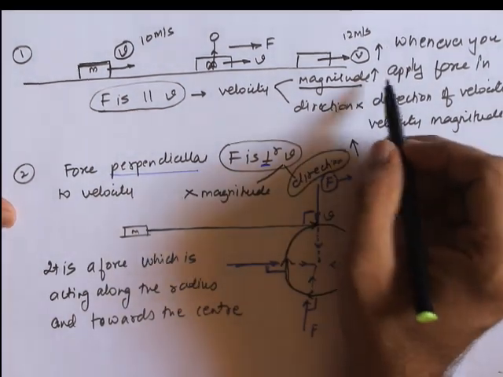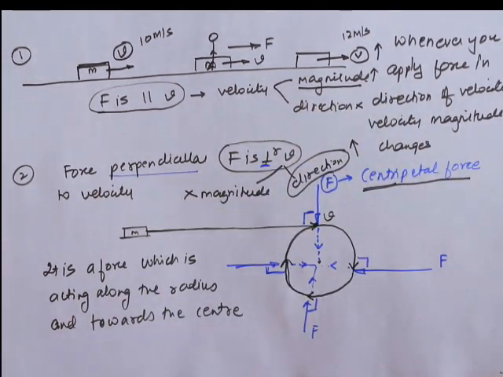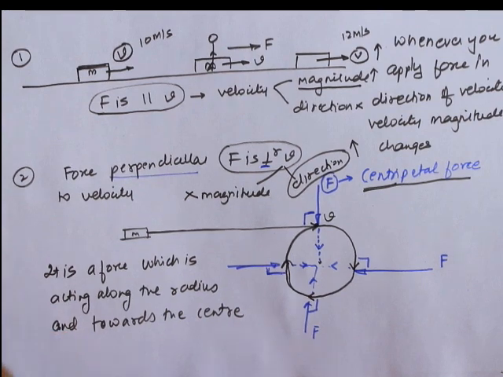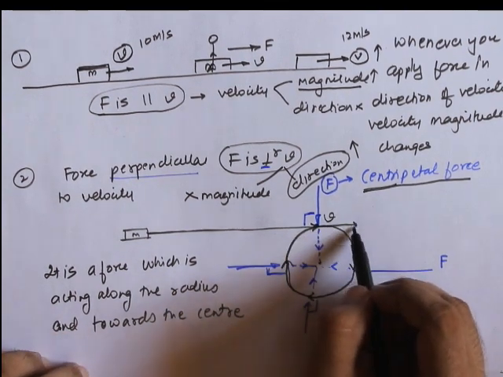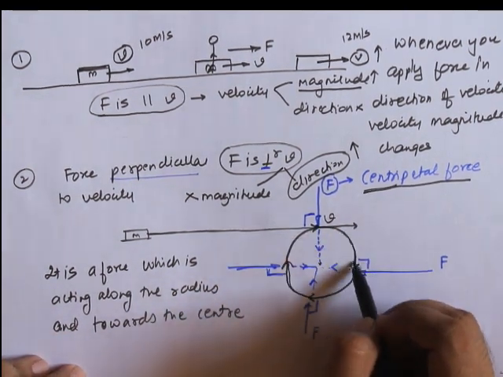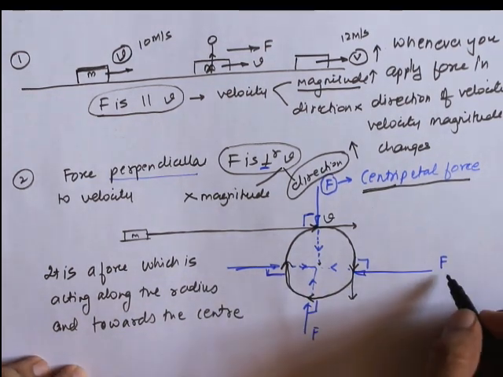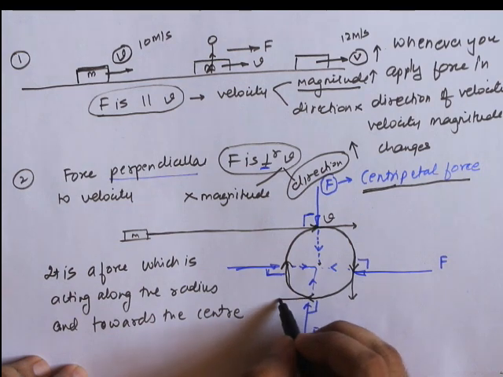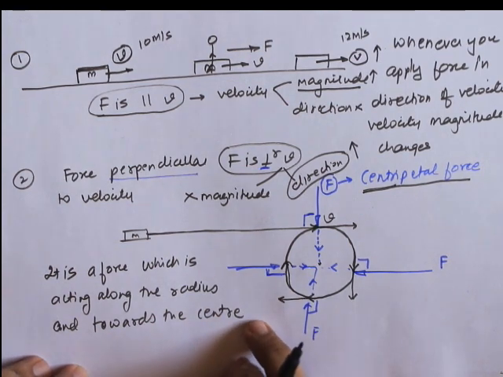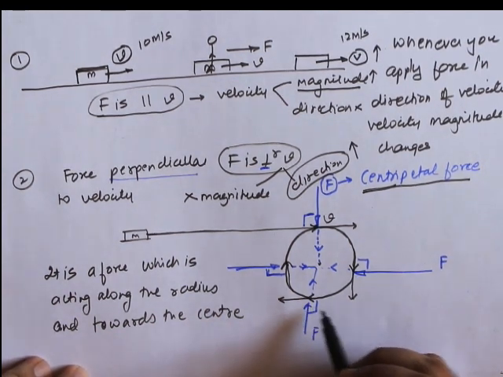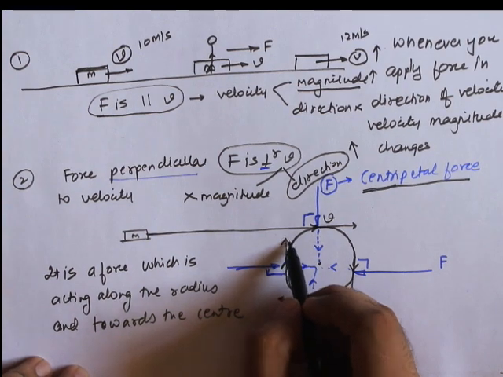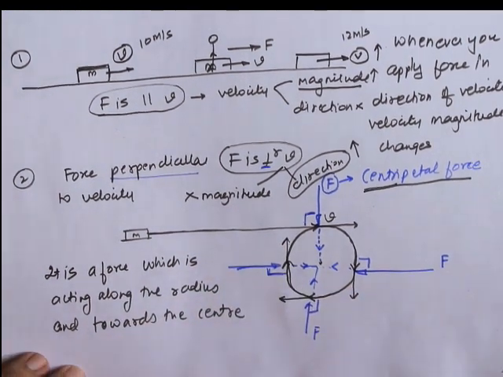Here direction does not change, only magnitude changes. Here at this particular point the velocity is directed this way, but then it got changed. Here the velocity is directed downwards, but due to this force, again the direction got changed and it started acting towards the left. But because of this force, again the velocity direction got changed and it is directed upwards.